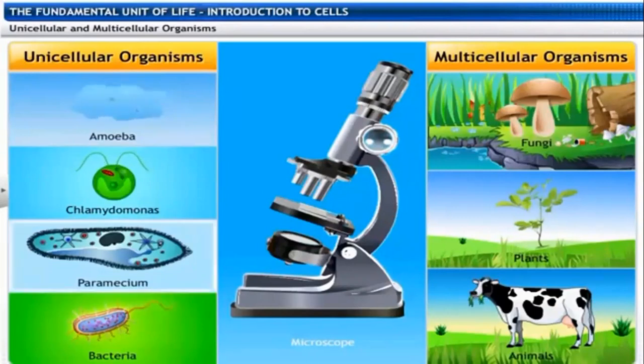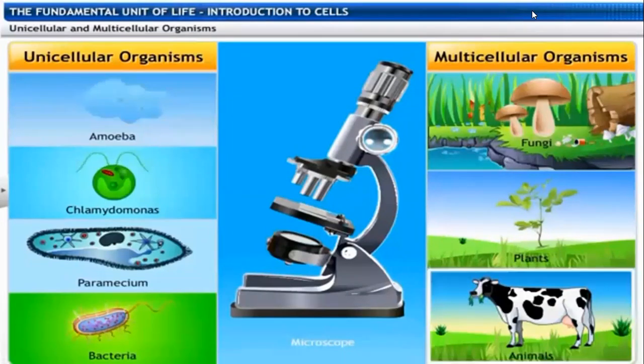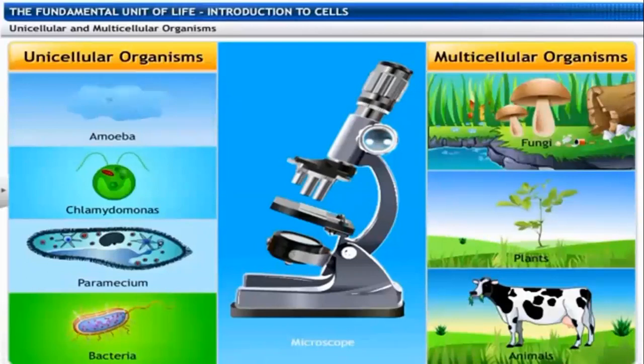Right? Different kinds of organisms. We can easily observe these with the help of the microscope. These organisms are unicellular, on the other hand these are multicellular organisms. So all the cells together form tissues.